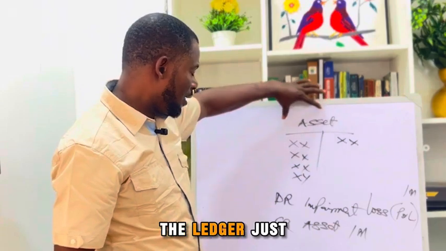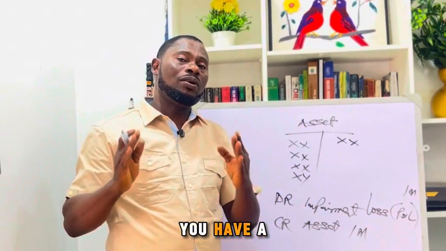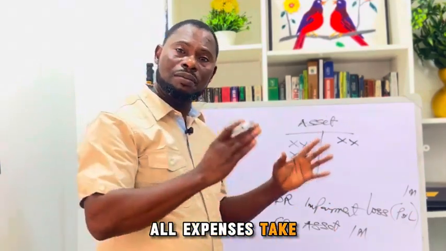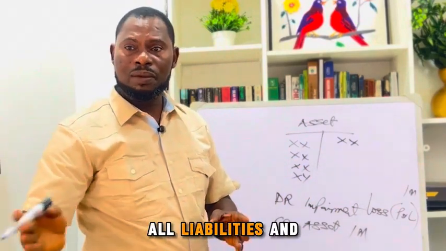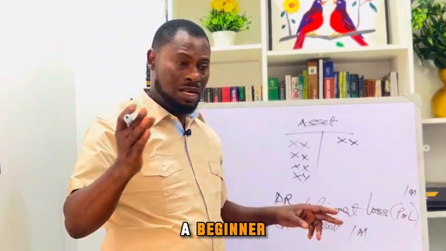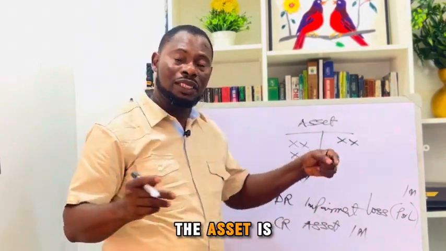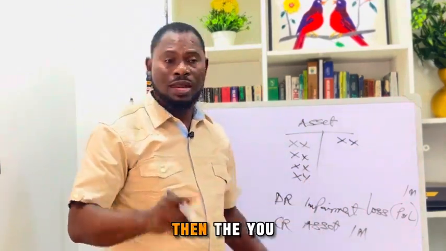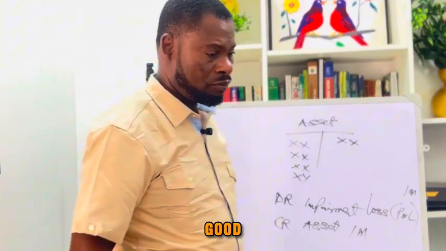I just did the ledger just to show that if you have a rock solid knowledge of T accounts, where we say all assets take debit, all expenses take debit, all drawings take debit, and all incomes, all liabilities, and capital take credit, you might be confused, especially if you're a beginner, wondering why we are crediting the asset. We are crediting the asset because the asset is not increasing, but it's rather reducing. So when there's a reduction in an asset, then you have to do the credits. Good.